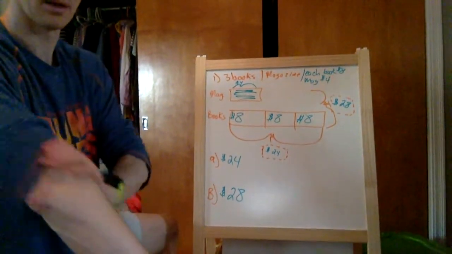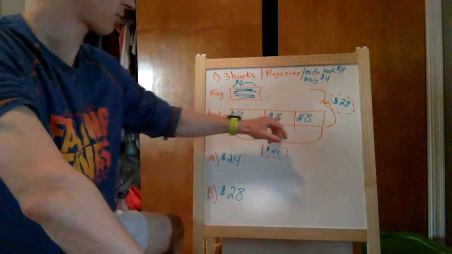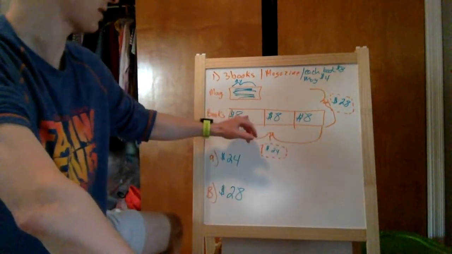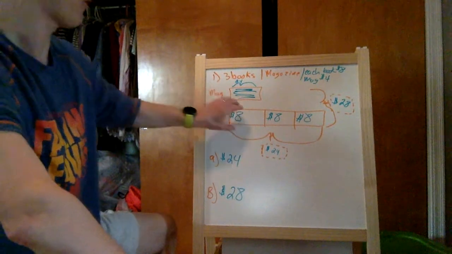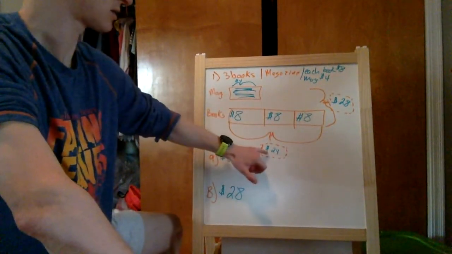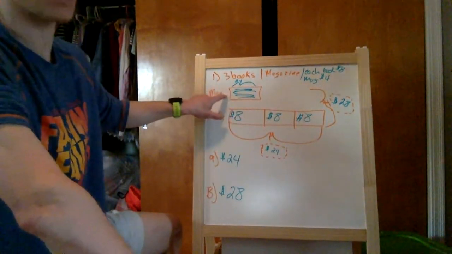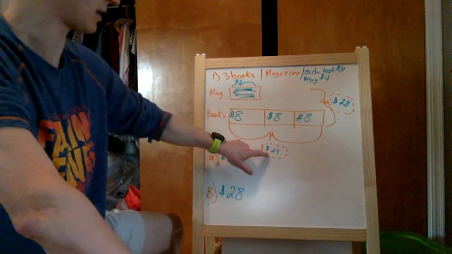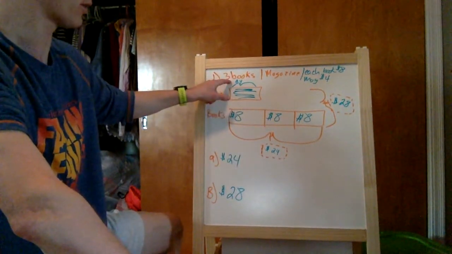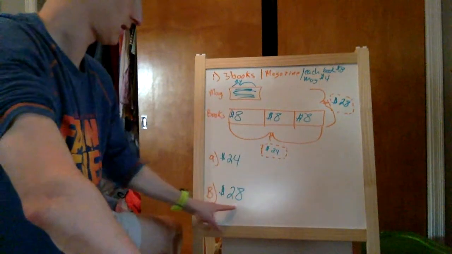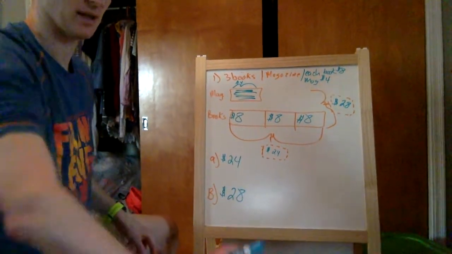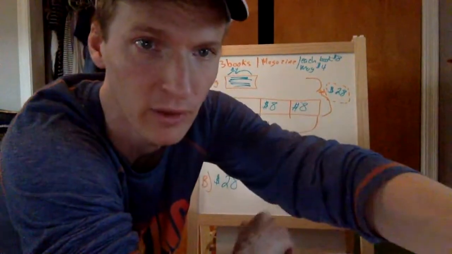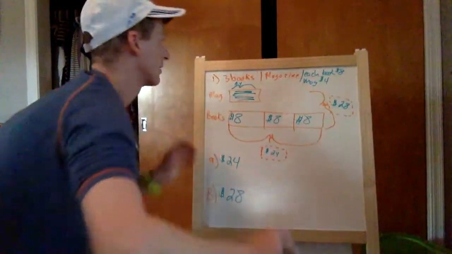Okay? The way we got it, we first did our 3 groups of 8, or 8 threes. Then we figured out how much we spent on our books. Then we threw in an extra magazine at the end, and all we did was take this 24 and just add it to the 4. And we got 28. Okay? That's number 1. Remember, you can pause it if you need to fill in anything extra.